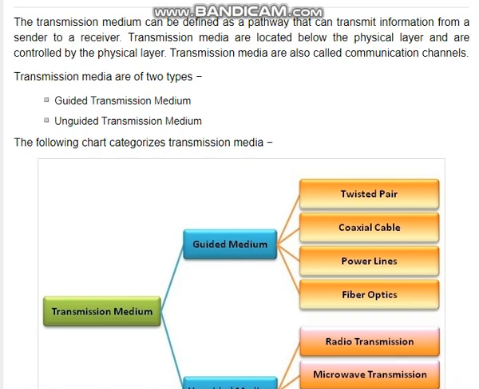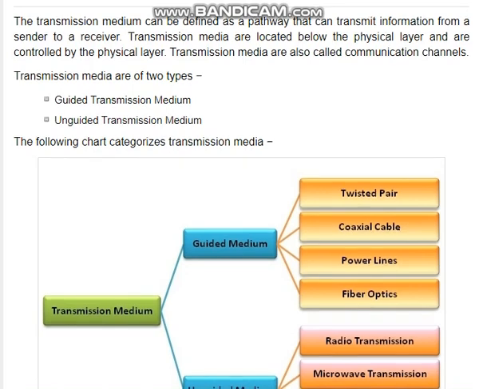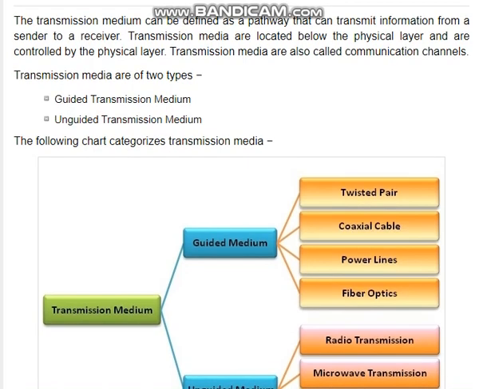Hello my dear students, now we will learn from the texts how transmission media works. So in this lesson we will learn about transmission media. The transmission medium can be defined as a pathway that can transmit information from a sender to a receiver. Transmission media are located below the physical layer and controlled by the physical layer. Transmission media are also called communication channels.